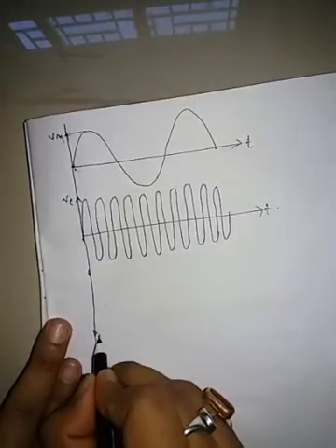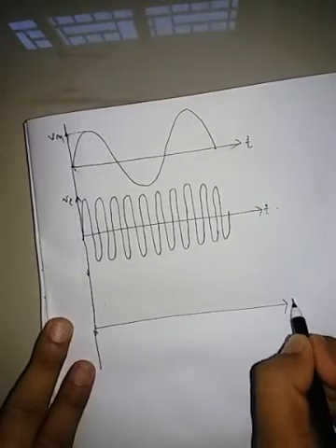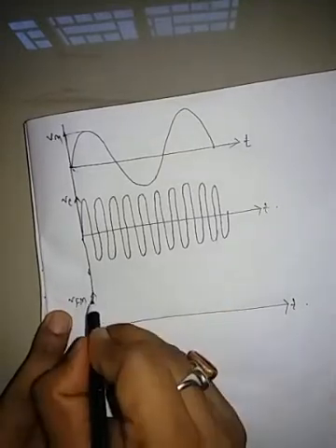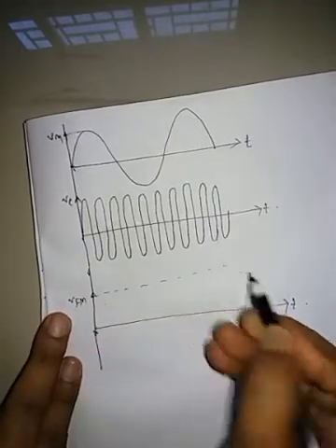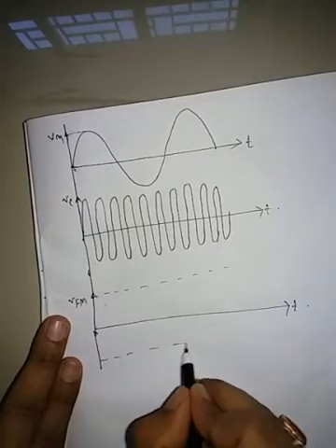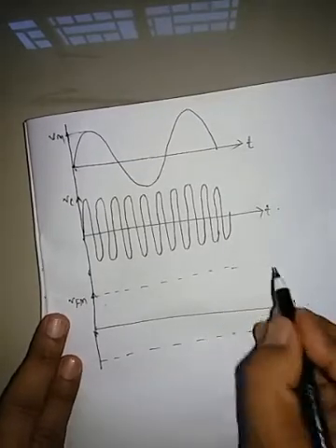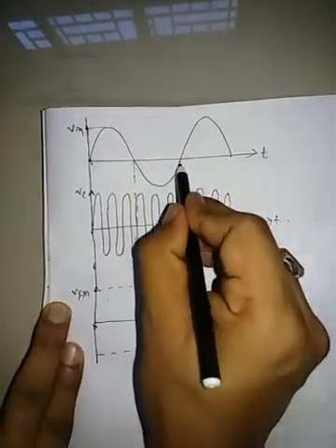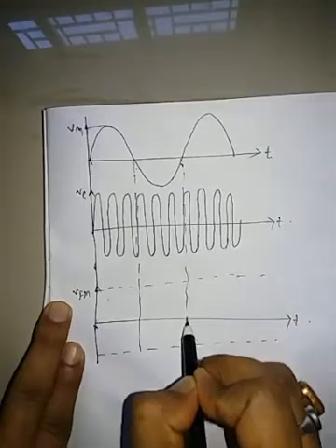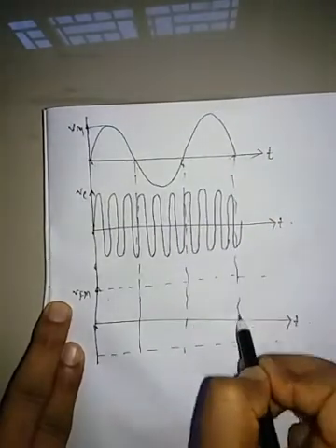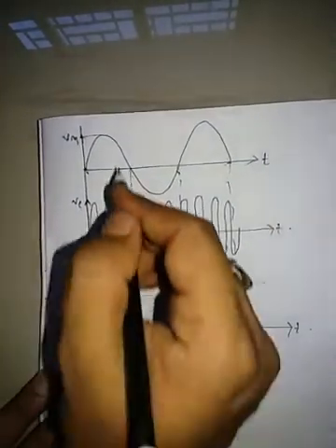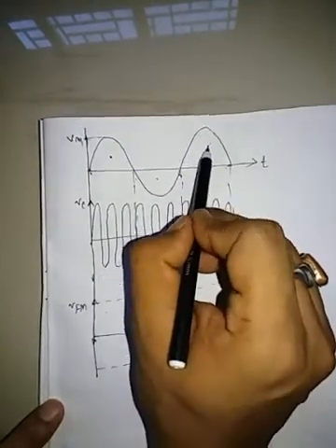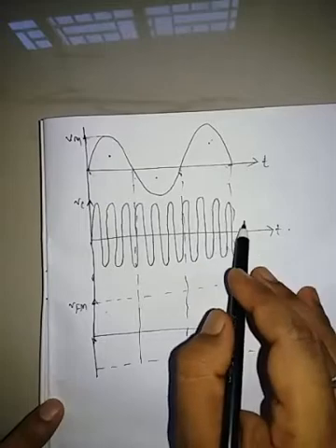And this is the FM signal, V suffix FM, whose amplitude is constant and phase is constant. This is the positive pulse and this is the negative pulse, and this is the positive pulse of the modulating signal.